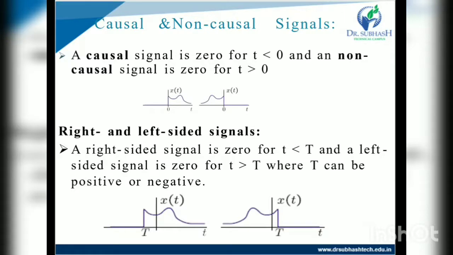A causal signal is 0 for t less than 0. It means there is no negative side to the signal, and a non-causal signal is 0 for t greater than 0. Then right-sided and left-sided signals. A right-sided signal is 0 for t less than capital T, and a left-sided signal is 0 for t greater than capital T, where capital T can be positive or negative. So that is causal and non-causal, and right- and left-sided signals.